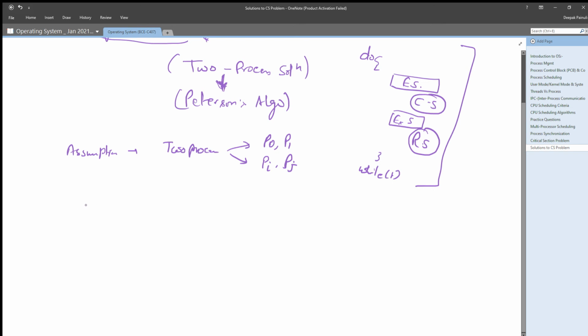This is the code for Pi. We are assuming Pi as the first process, right?